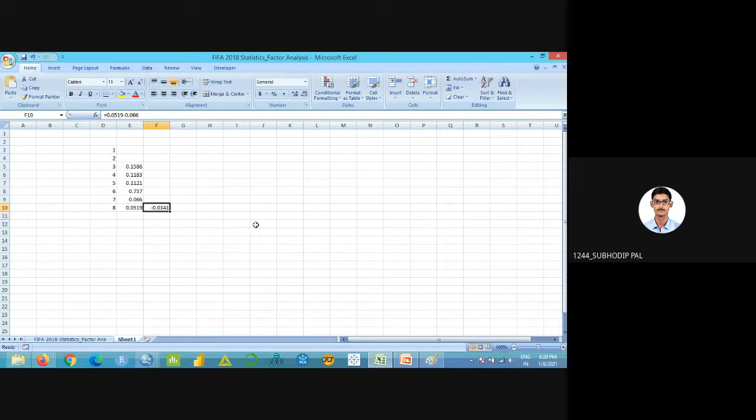So to avoid this minus sign, I'll just reverse it: 0.066 minus 0.0519. I'll always be getting the positive value. This one I'm getting. Next step, first one, 6 minus 7: 0.737 minus 0.066.